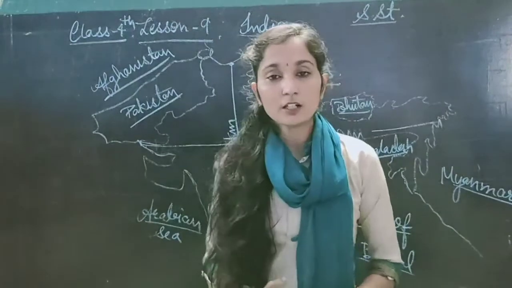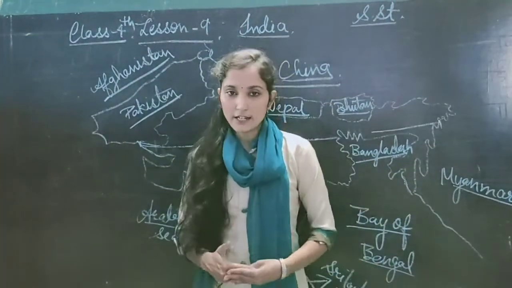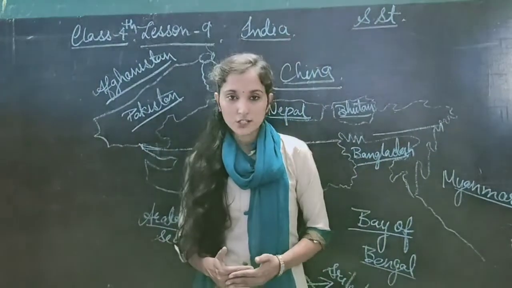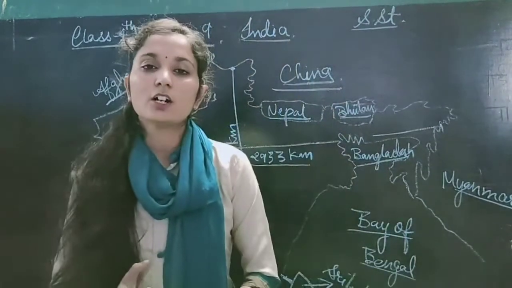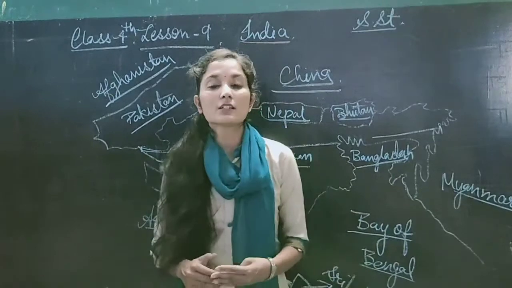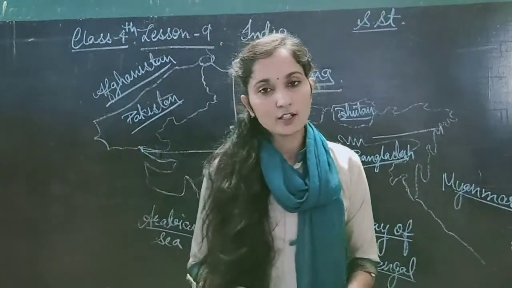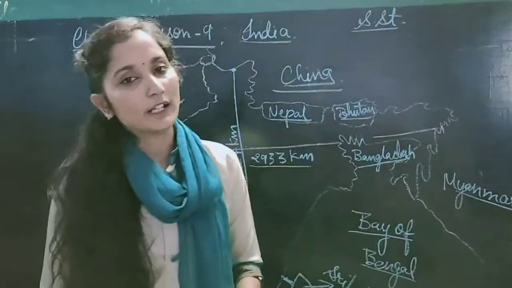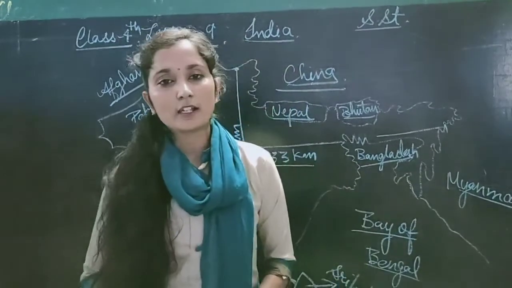Jammu and Kashmir, Ladakh, Chandigarh, Delhi, Dadra and Nagar Haveli and Daman and Diu, which are now a single territory. Then Lakshadweep, then Andaman and Nicobar and Pondicherry. These are all the union territories of India. Count the 8 again. First is Jammu and Kashmir, second is Ladakh, third is Chandigarh, fourth is Delhi, and fifth is Dadra and Nagar Haveli and Daman and Diu, sixth is Lakshadweep, seventh is Andaman and Nicobar, and the last,